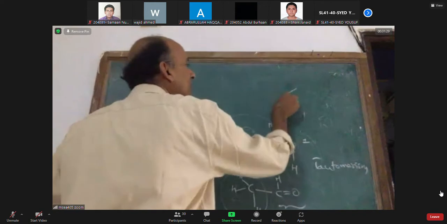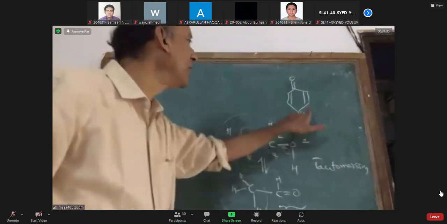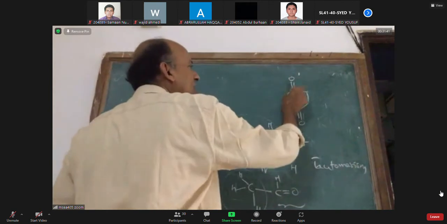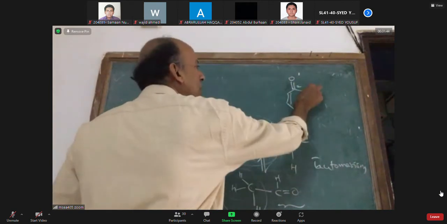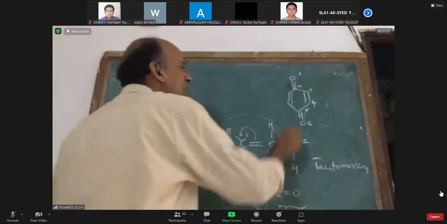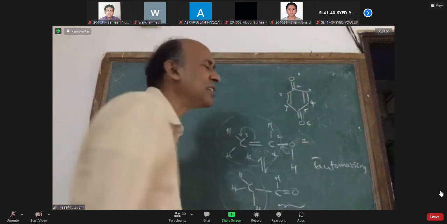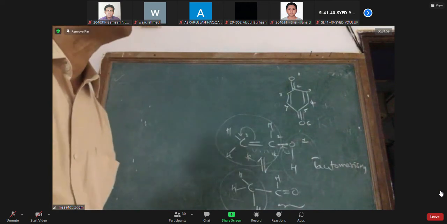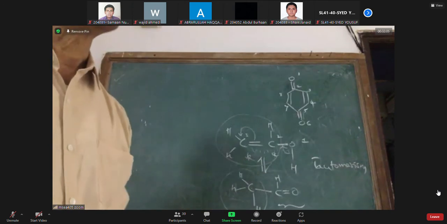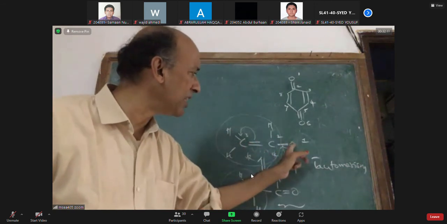Sir, I have a question. Can this compound show tautomerism? It has a C double bond, no doubt. If you carefully see, first oxygen is sp2, second carbon is sp2, third carbon is sp2, fourth carbon is sp2, fifth carbon is sp2. Cannot show. Everybody is sp2. If everybody has a double bond and is sp2 hybridized, it is like all being boys, how can they get married to a girl? Problem. Our rule is that two atoms must be sp2 having a double bond, and must be linked to something that is sp3 having hydrogen.